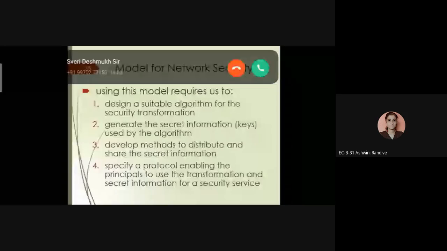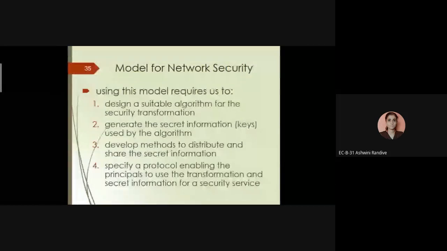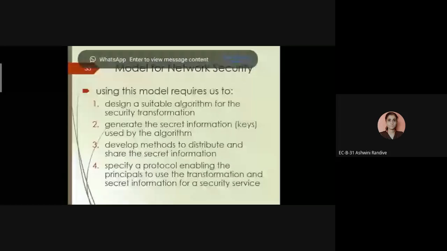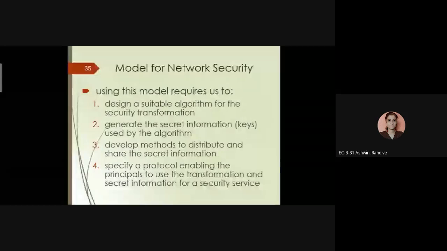Now the second thing is the algorithm. In order to design a security mechanism, in order to design a network model, we require a particular algorithm. So what is the need of an algorithm? Can anyone tell? Why do we use various algorithms?